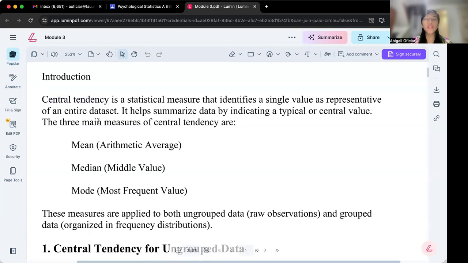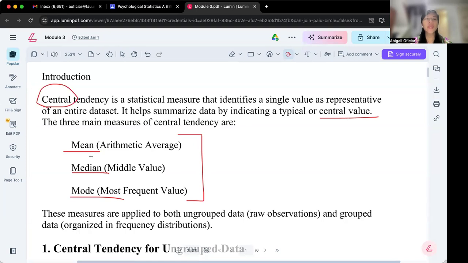There are three main measures of central tendency: the mean, the median, and the mode. From the word central or center, all of these measure the center of the data set, the center value, each with a specific description.